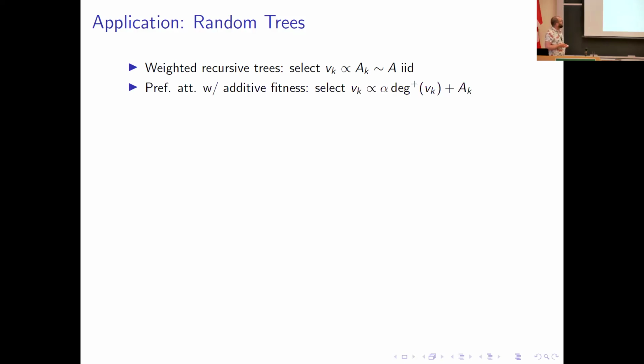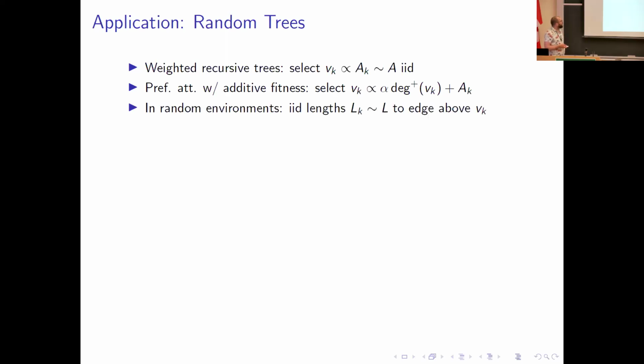An application: random trees. Let's see how this looks. As I said before, if I take a random recursive tree, but now at each time that I attach a new vertex, I assign it a weight, and now I could select vertices proportional to that weight. These are weighted recursive trees. As a generalization, we could take this further, select vertices proportional to some parameter times the number of children plus that assigned weight. These are preferential attachment trees with additive fitness.